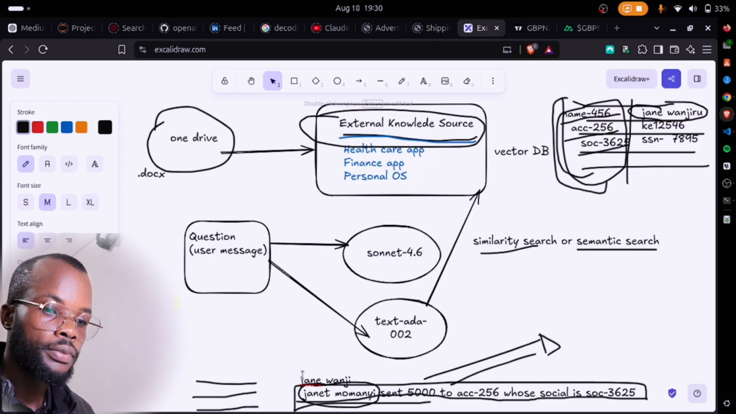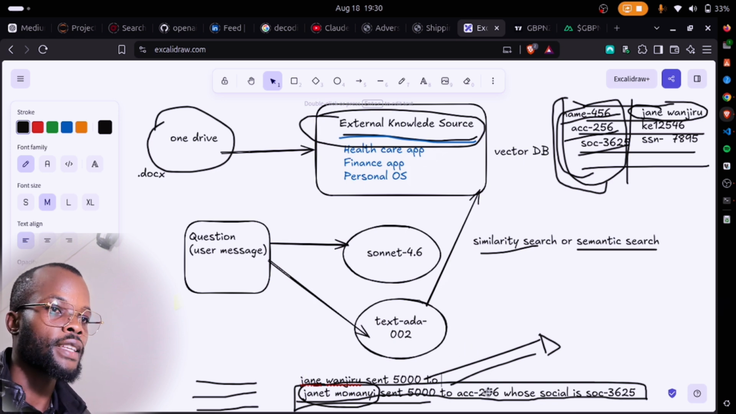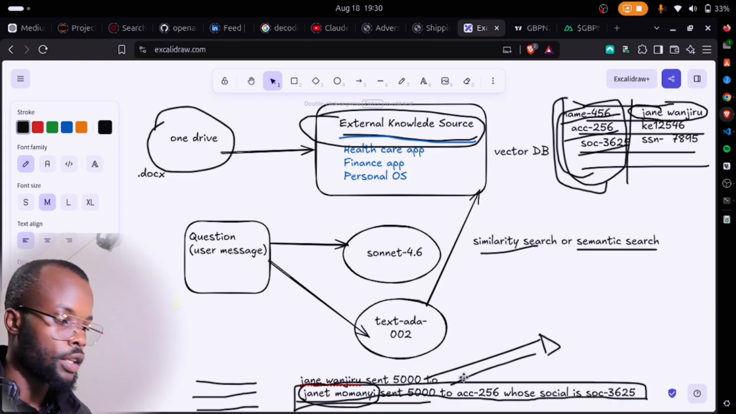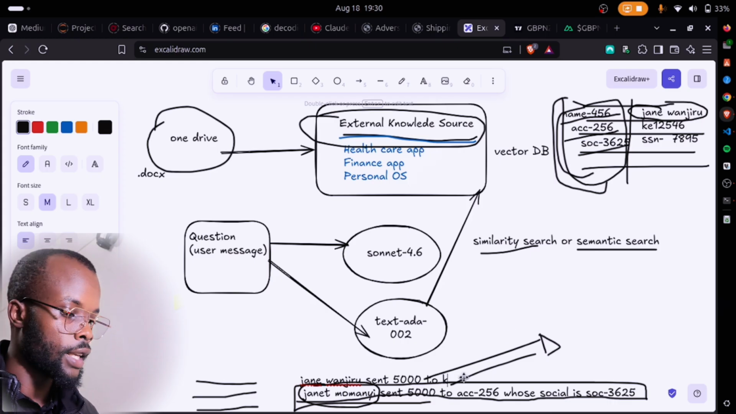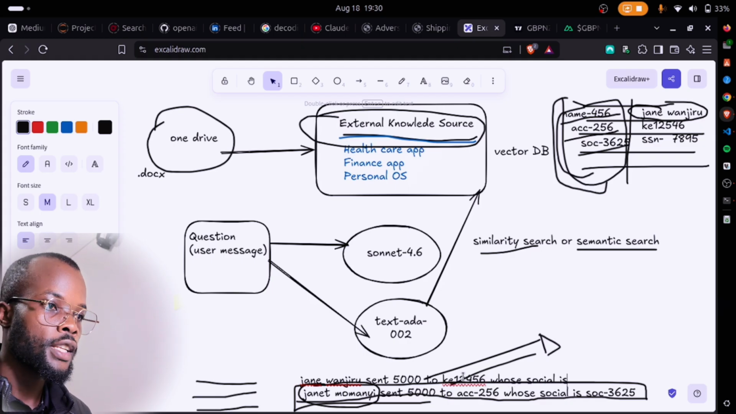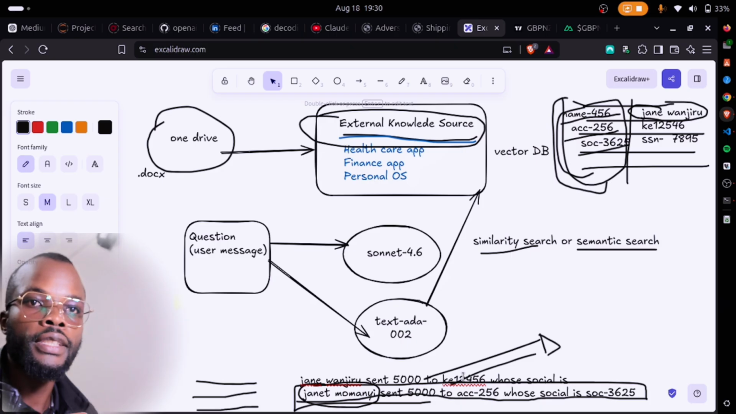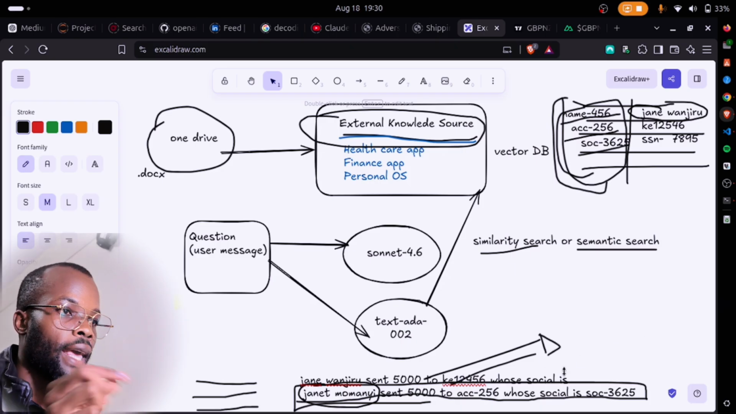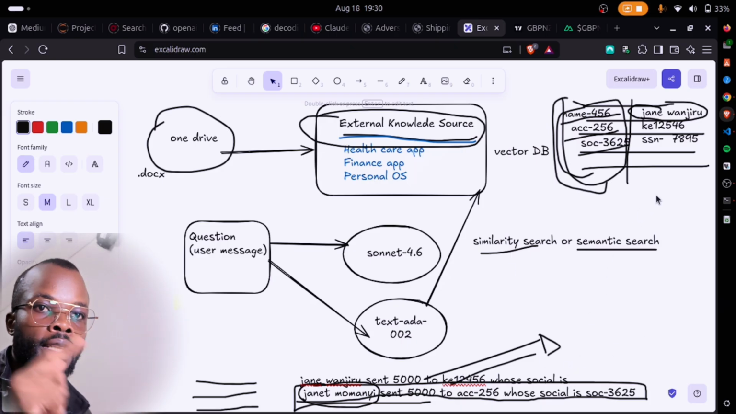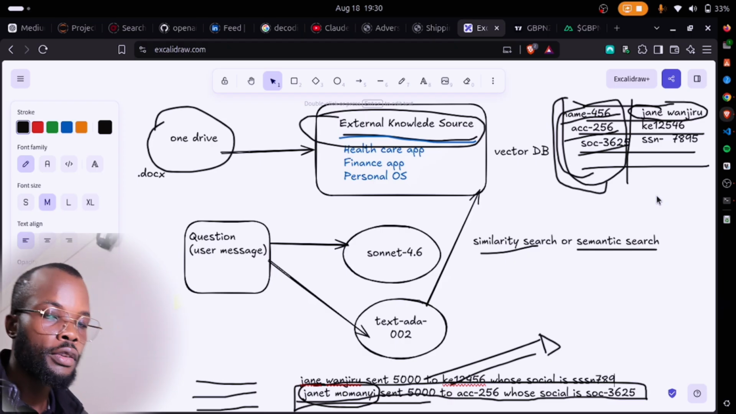Gen10 sent 5,000 to account. It gets account 256. We go back to our database. Account 256 is KE12456. So we get KE12456 whose social is SOC3625. We map back SOC3625, which is SSN 7895. SSN 7895. So now you see how it maps back.